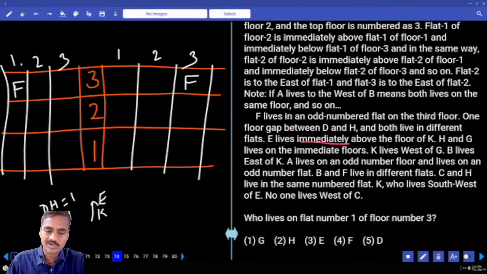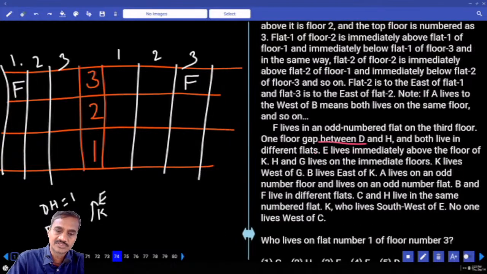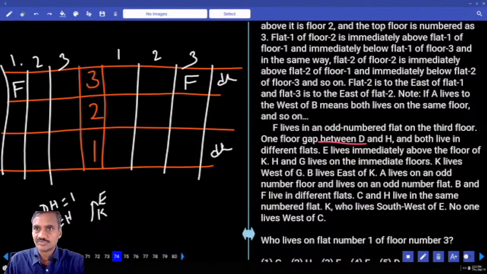And E lives immediately above the floor of K, and D and H must have exactly 1 floor between them. Now D or H must be here and the other one must be here. Isn't it, because there is 1 floor between these two. One must be on the 3rd floor and the other one must be on the 1st floor.